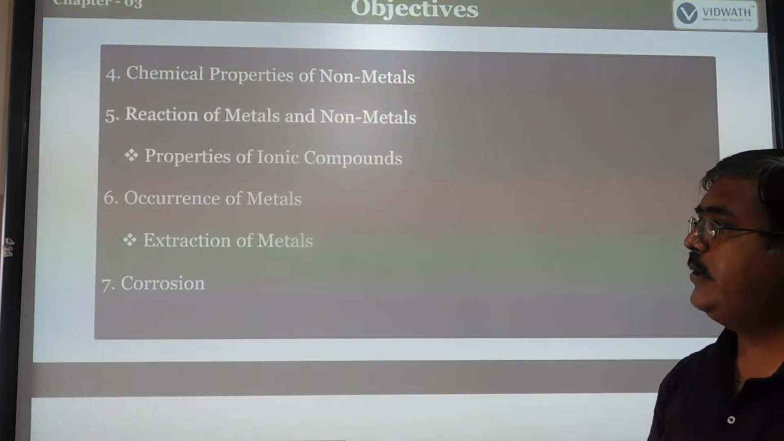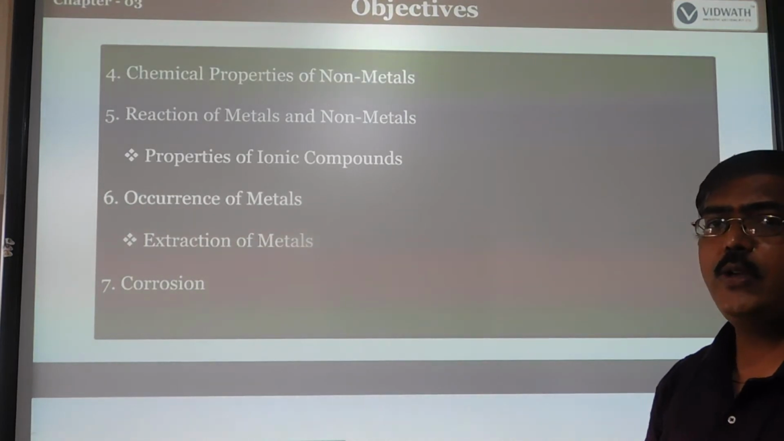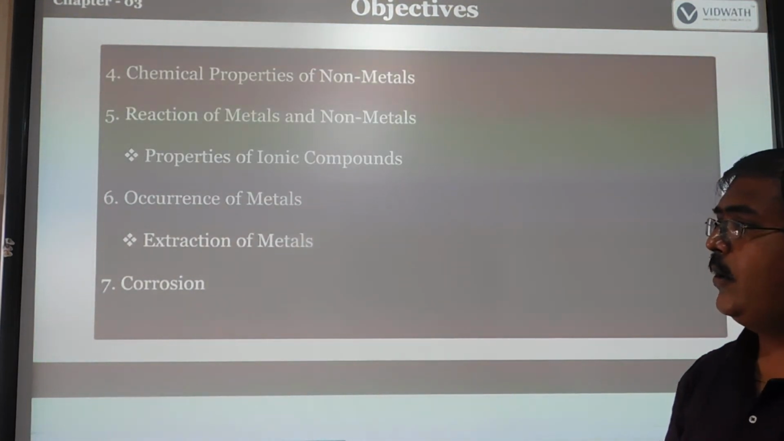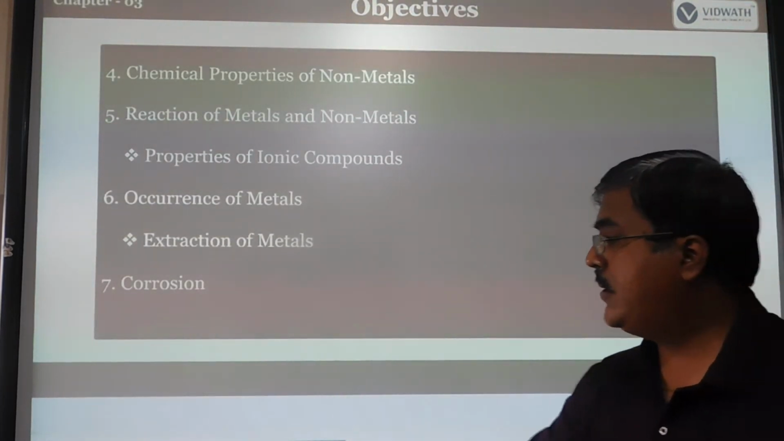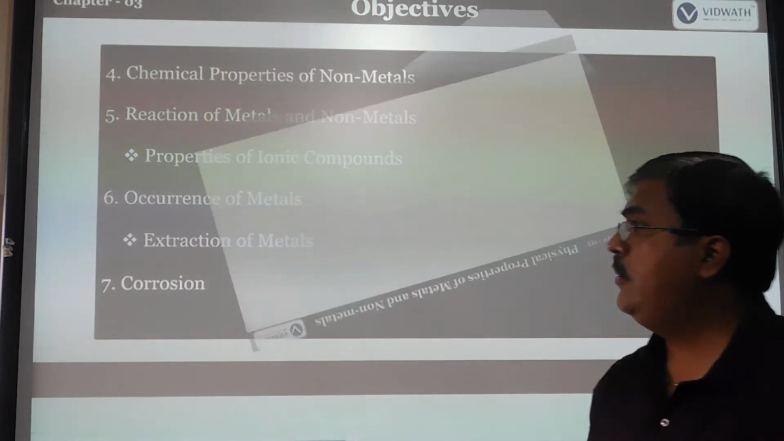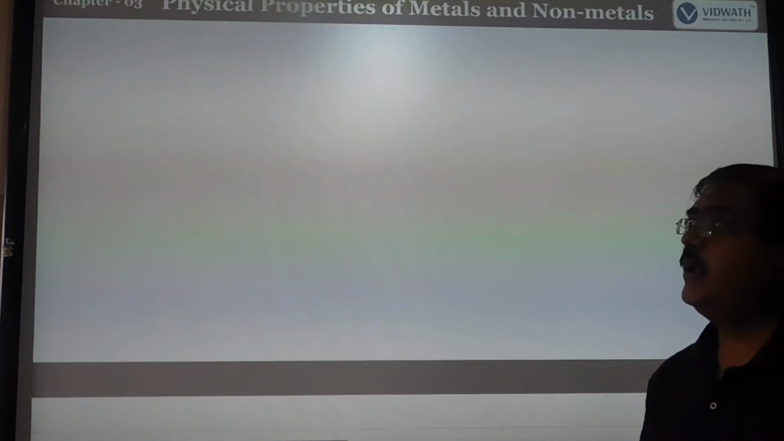Sixthly, we will discuss the occurrence of metals. How is the extraction of metals done? What is the meaning of corrosion? All this we will discuss in this chapter. So first we will discuss the physical properties of metals and non-metals.